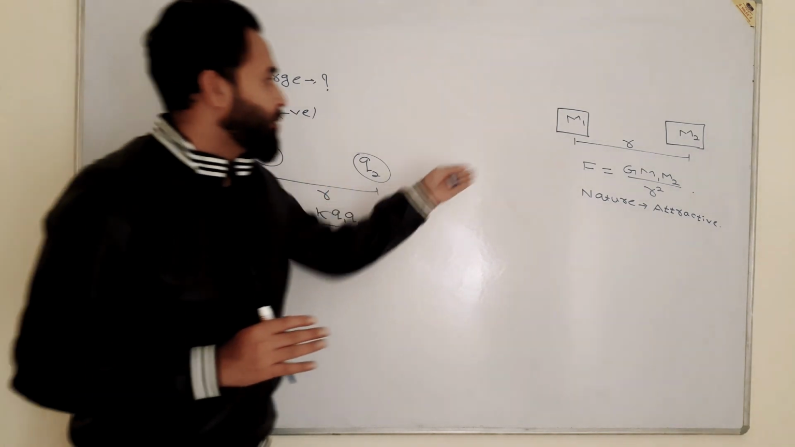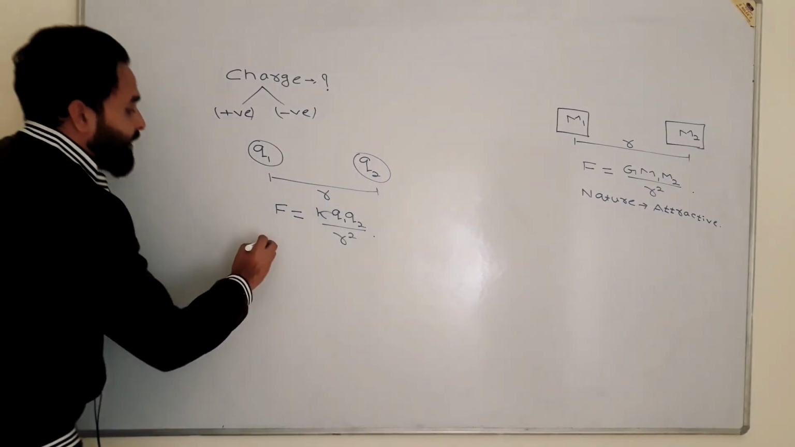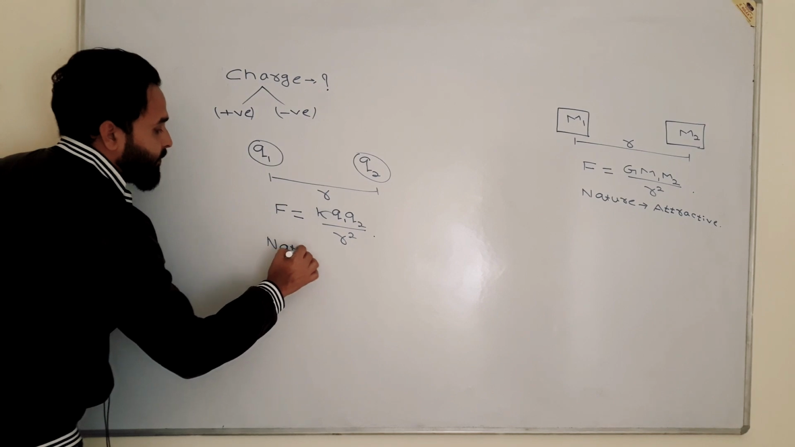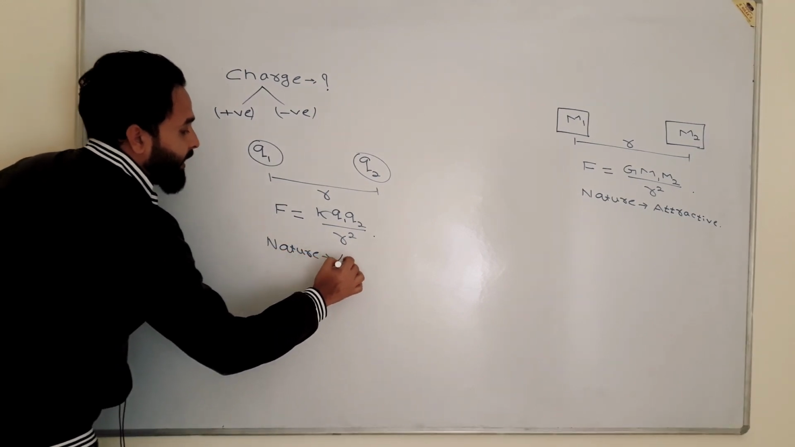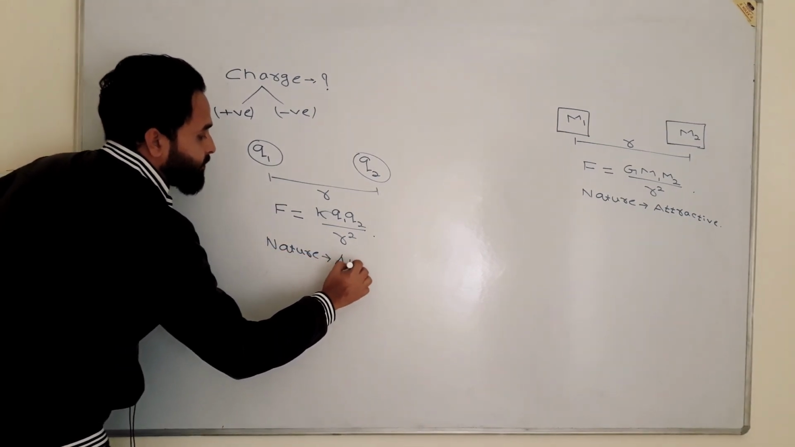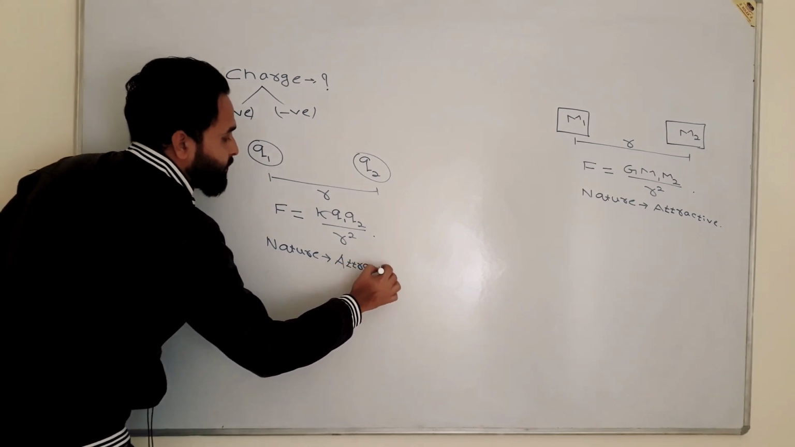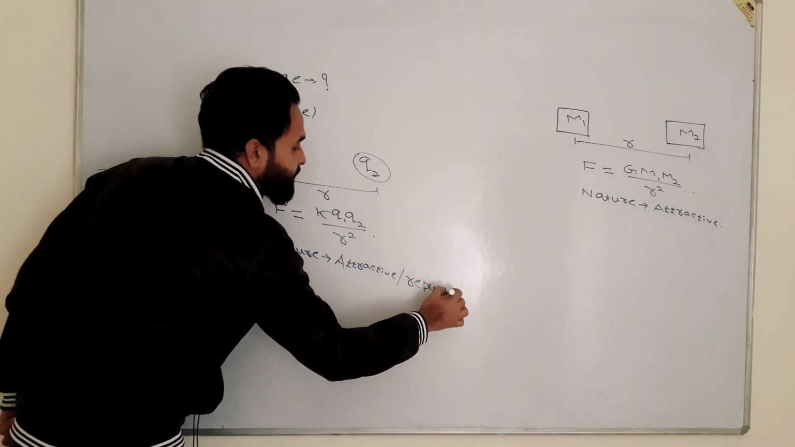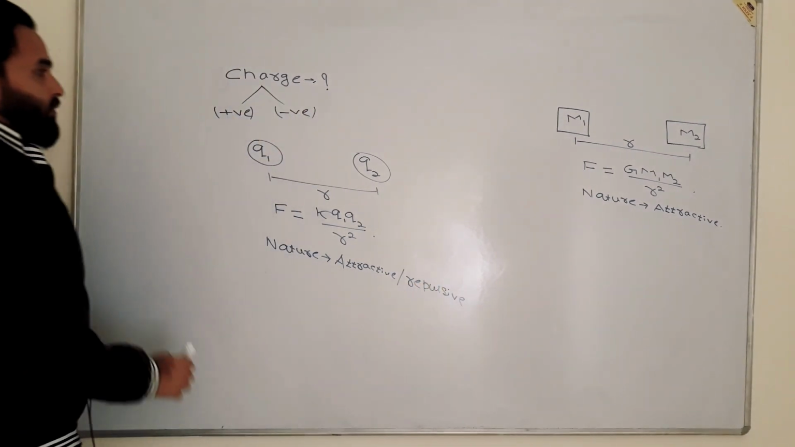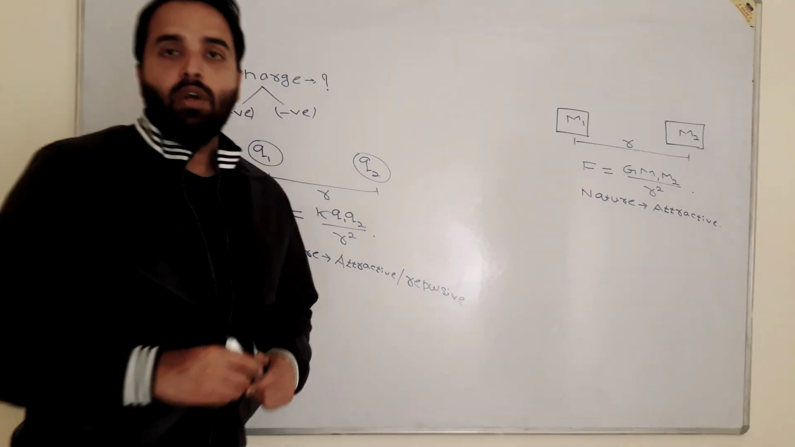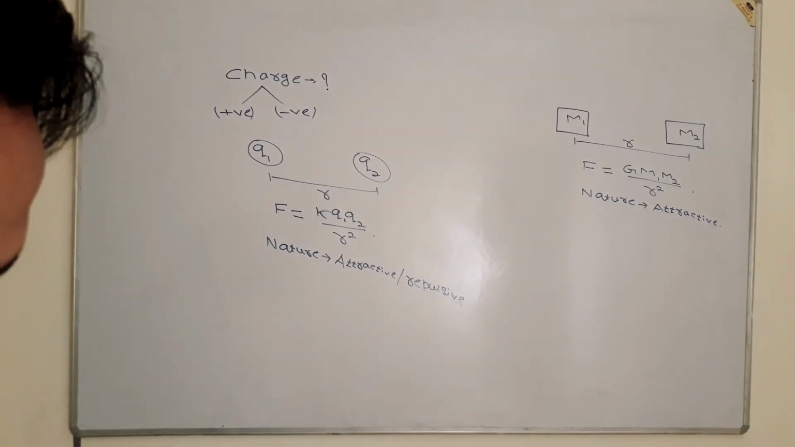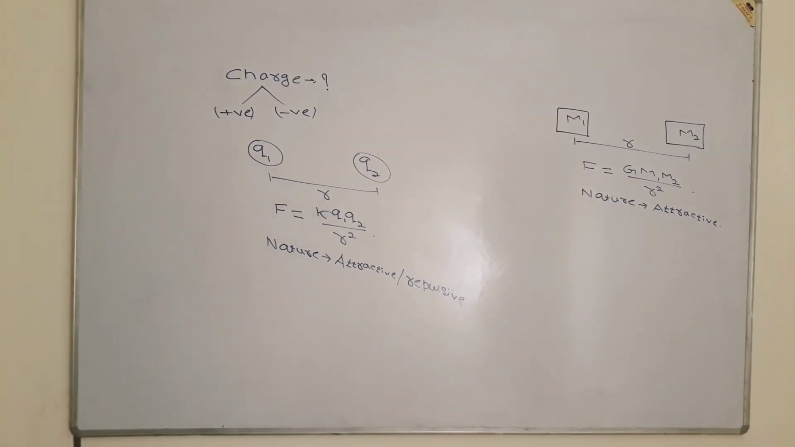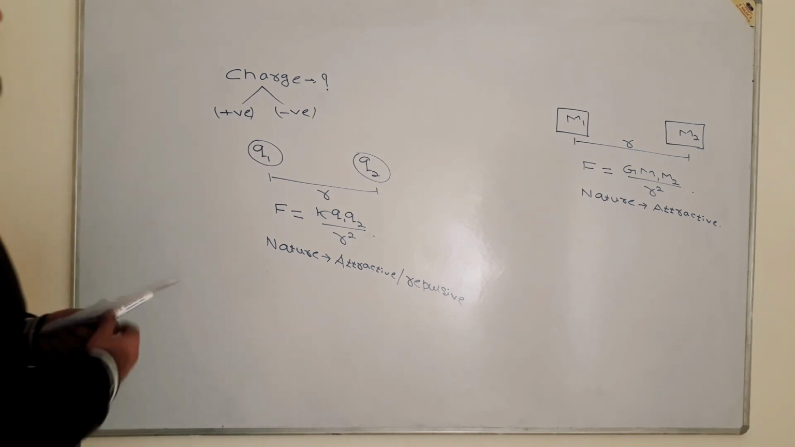You can see it is quite similar to this. The nature of this force could be attractive as well as repulsive. Fine. So you have understood what is charge. Charge is also an internal property like mass, but mass is only responsible for attraction and charge is responsible for attraction and repulsion both. So what is the unit of charge?